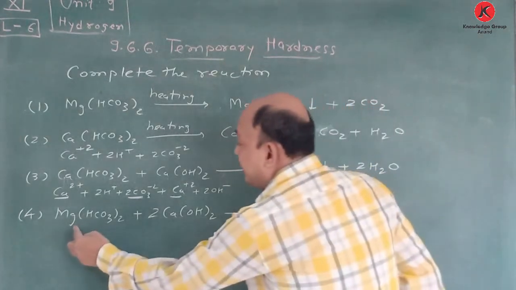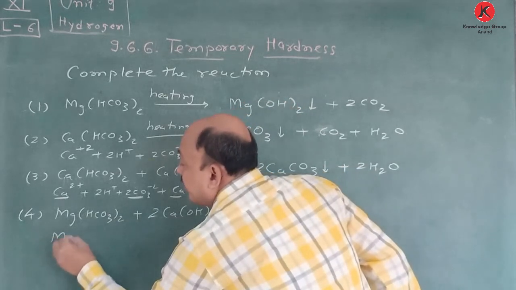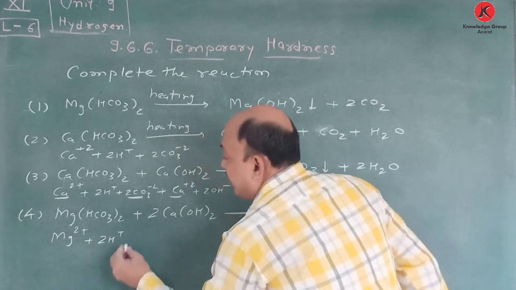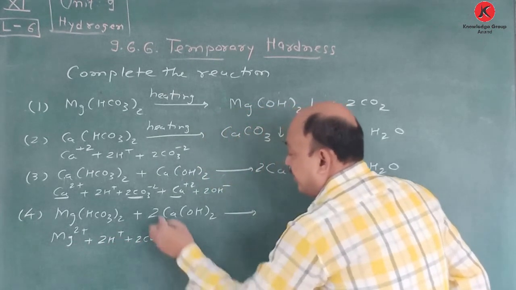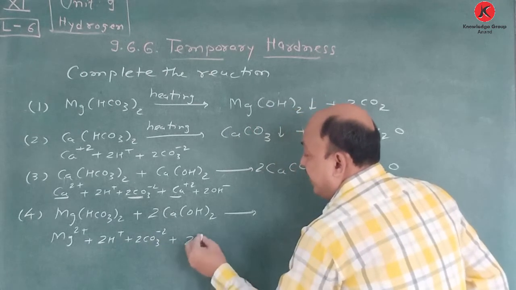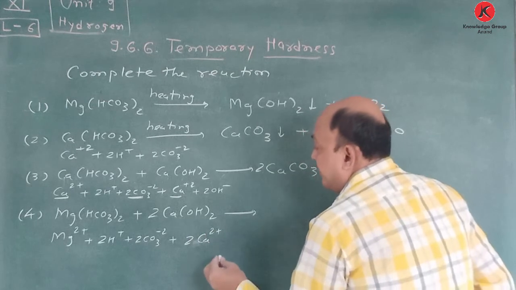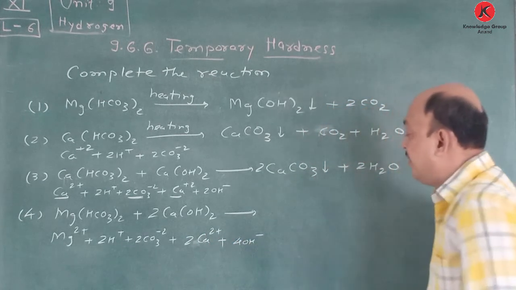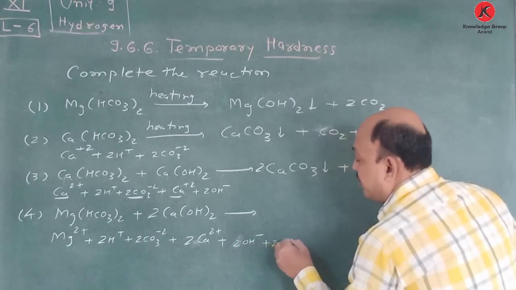Now here Mg(HCO3) twice plus Ca(OH) twice, once again you write down Mg plus 2, twice H plus, twice CO3 minus 2, here twice Ca plus 2, and once again write down here 4 OH minus. So this 4 OH minus, once again write down 2 OH minus and 2 OH minus.